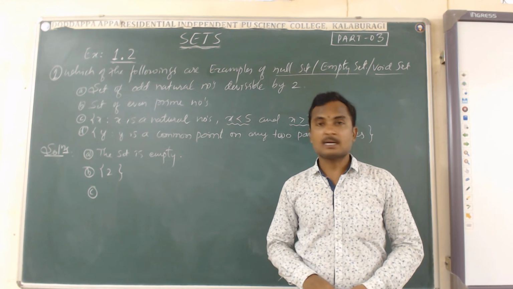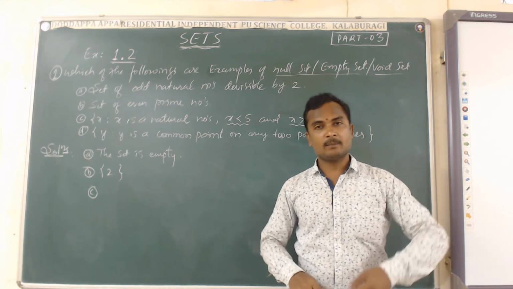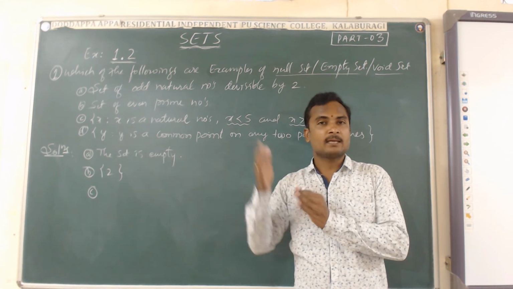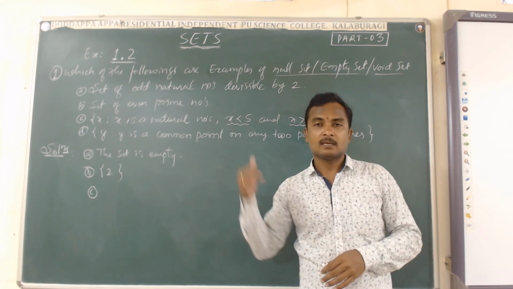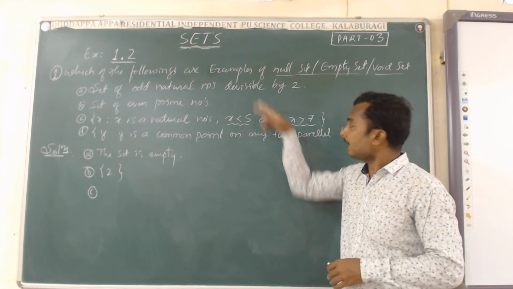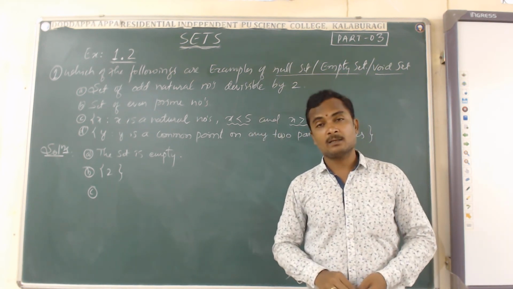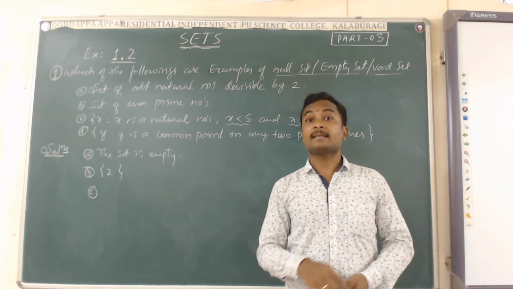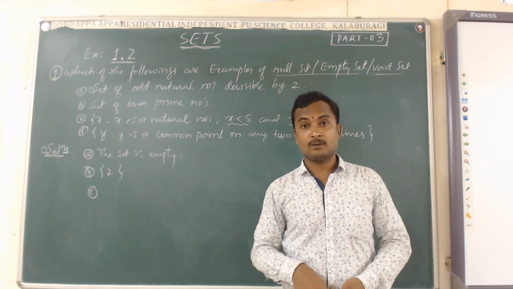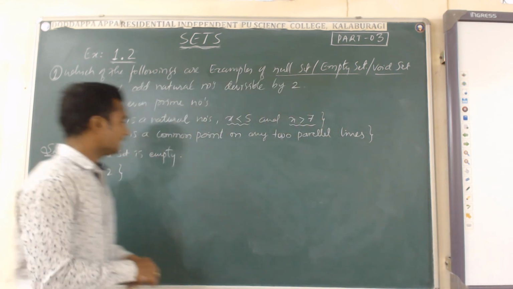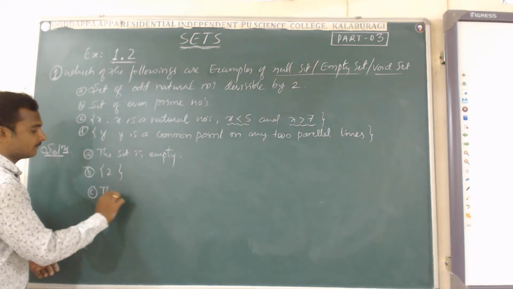The numbers less than 5 are just behind the 5, they are not more than 7. It means numbers which are less than 5 and more than 7 are not possible. There is no such number. Therefore, the given set is clearly an empty set.